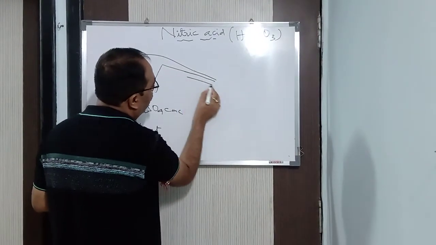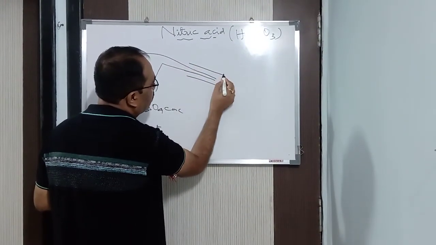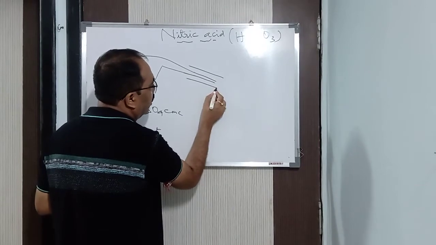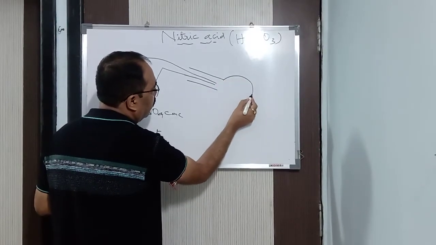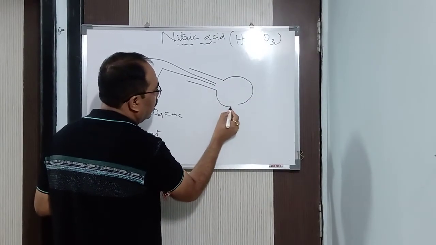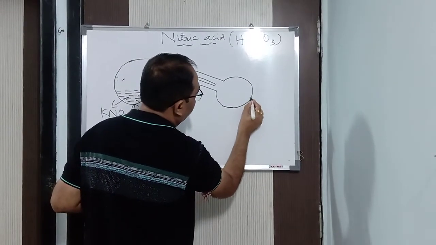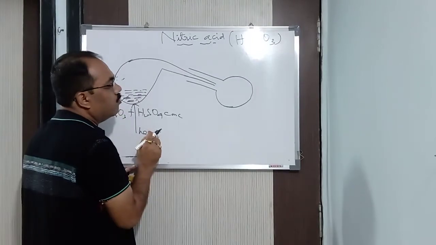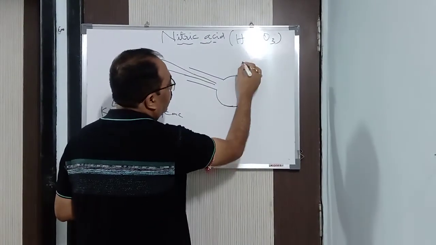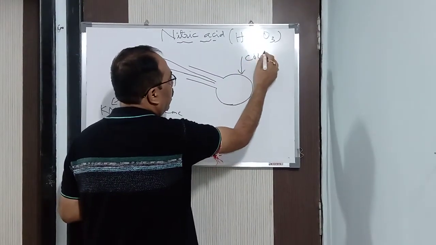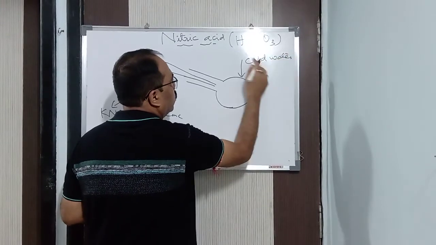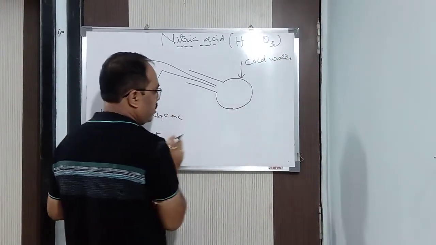We have taken a round bottom flask and we have kept it in an inverted, tilted position in this way. Now cold water is allowed to fall over this round bottom flask.